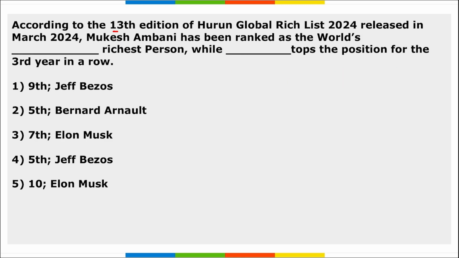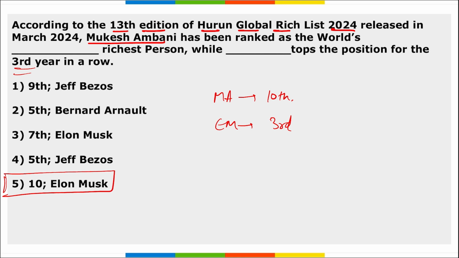Next, according to the 13th edition of the Hurun Global Rich List 2024 released in March, Mukesh Ambani has been ranked as the world's dash richest person. So Mukesh Ambani is the world's 10th richest person and Elon Musk topped the list for the third time in a row. So the right option here becomes option 5, that Mukesh Ambani is in the 10th position and Elon Musk is in the first position. The net worth of Elon Musk is close to $31 billion.